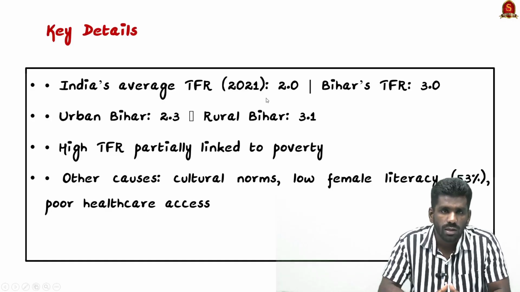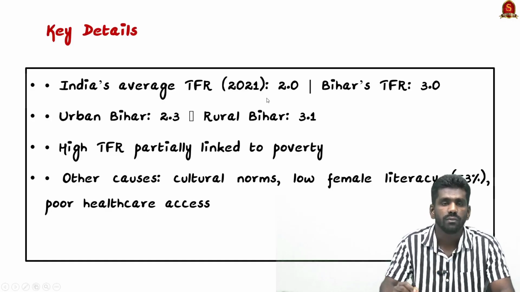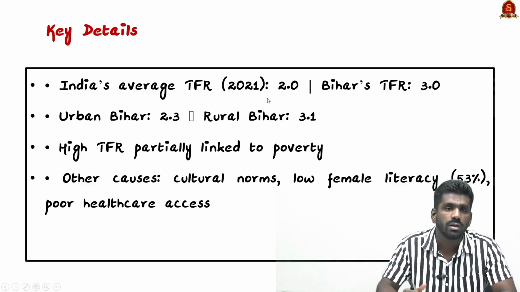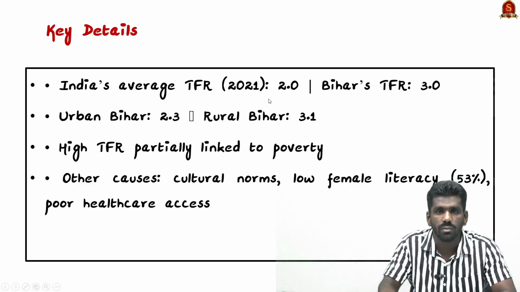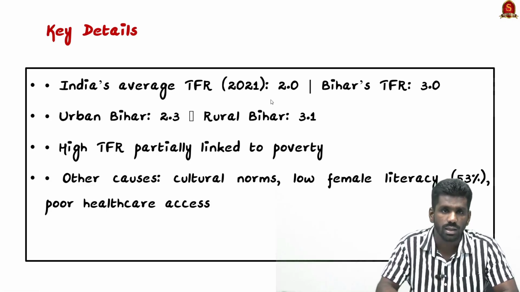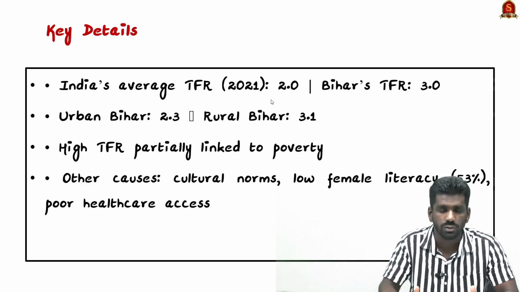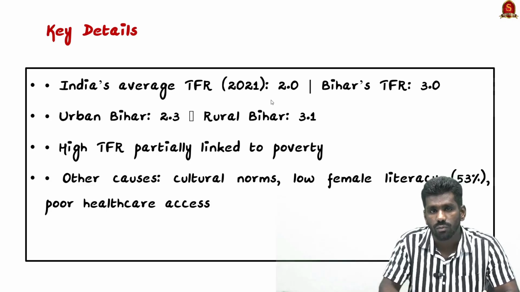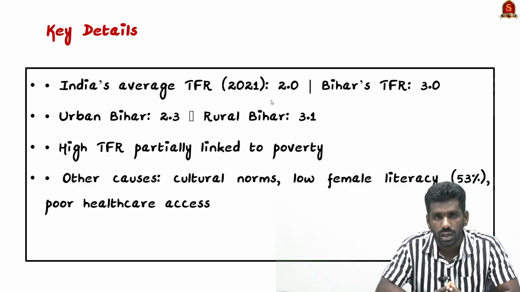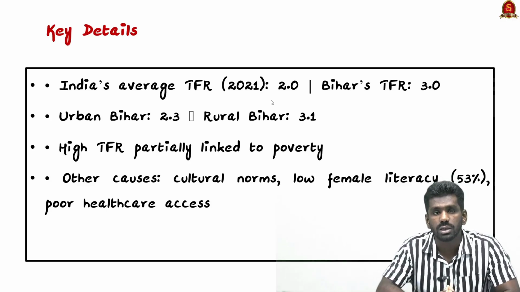The most important reason for this increasing fertility rate is poverty. For example, families may want more children for their labor and for old age support. But poverty is not the only reason. Other reasons include social norms, low female education, limited health care, and poor social security. If you look at the rural areas, they prefer having more children.